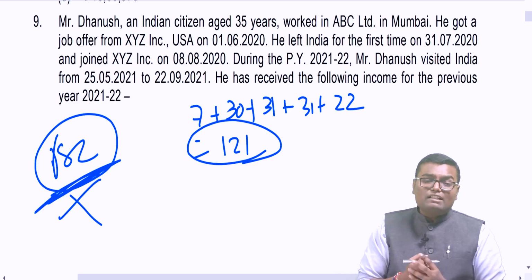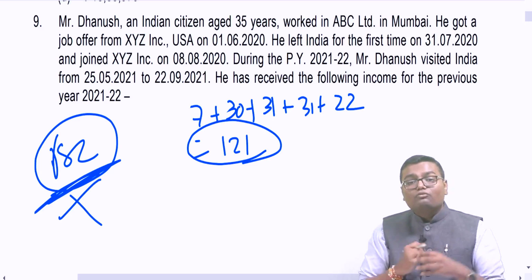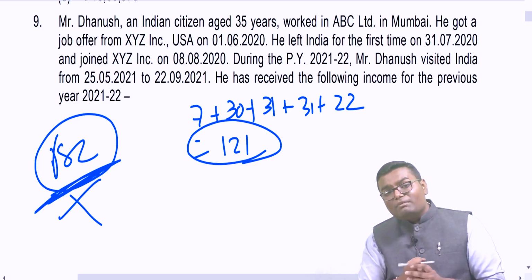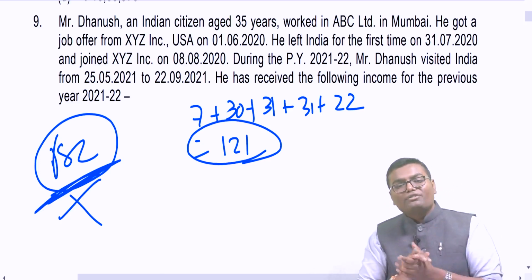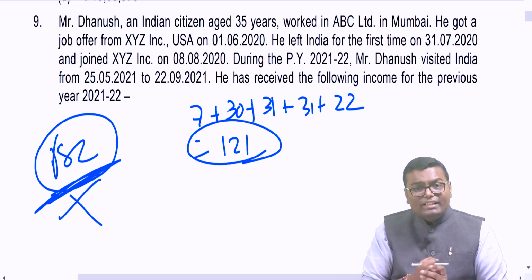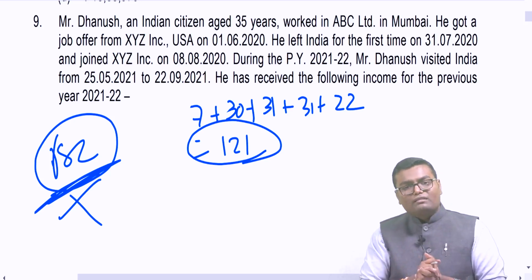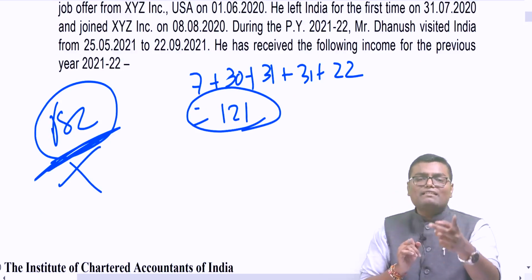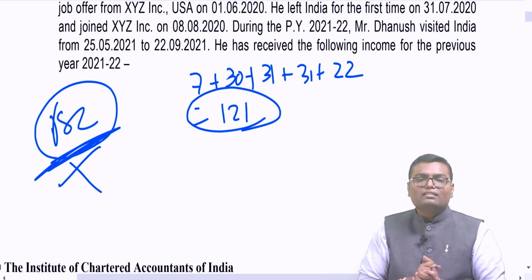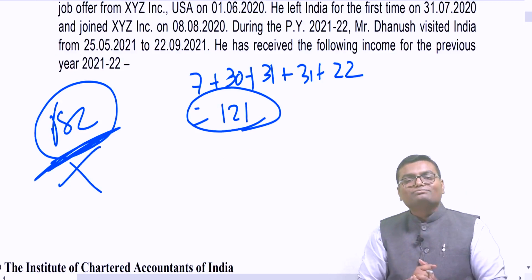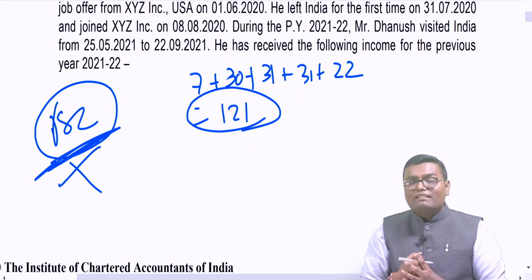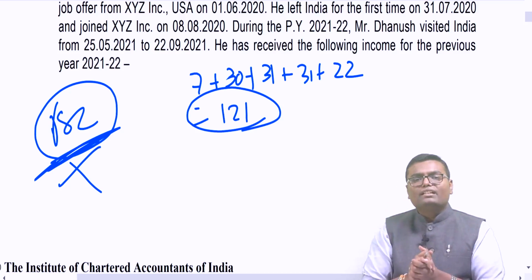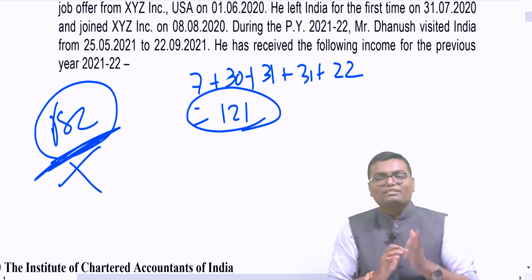If it is not satisfied, then what do we have to check? What is his Indian income? Whether that Indian income is more than 15 lakh or not more than 15 lakh. If the Indian income is more than 15 lakh rupees, we'll check one more condition: 120 days plus 365 days in 4 preceding years, and then directly RBNOR. But if Indian income is less than or equal to 15 lakh, if it is not more than 15 lakh, then the person will be non-resident.